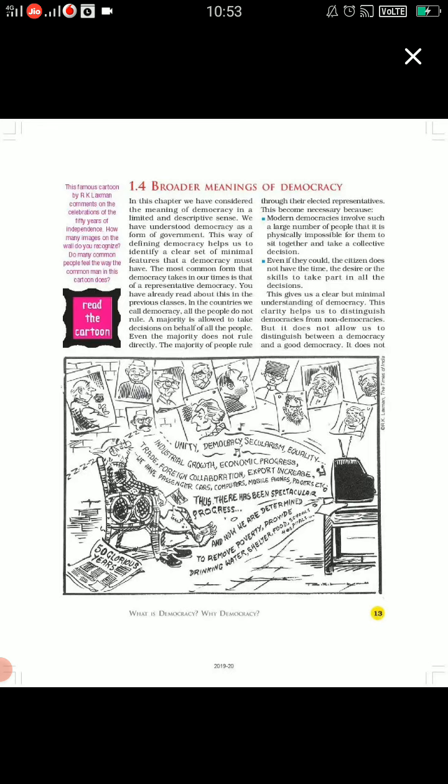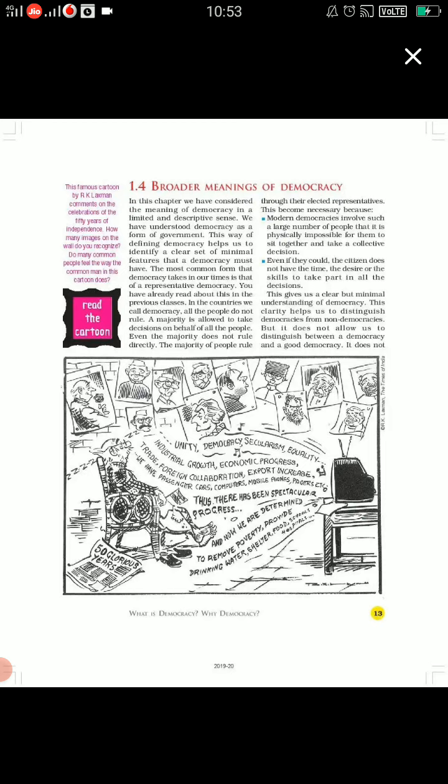This gives us a clear but minimum understanding of democracy. This clarity helps us to distinguish democracies from non-democracies, but it does not allow us to distinguish between a democracy and a good democracy. If we take the ideal seriously, no country in the world is a democracy.